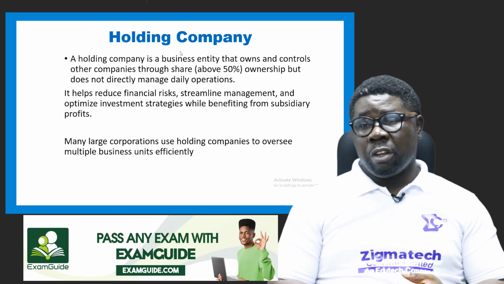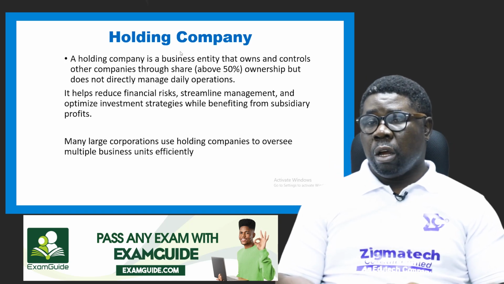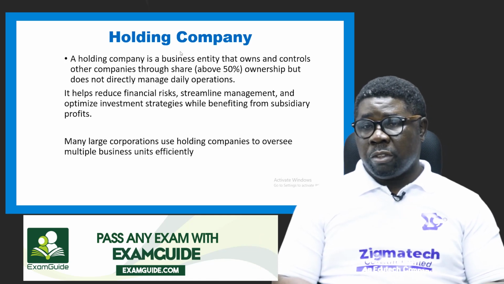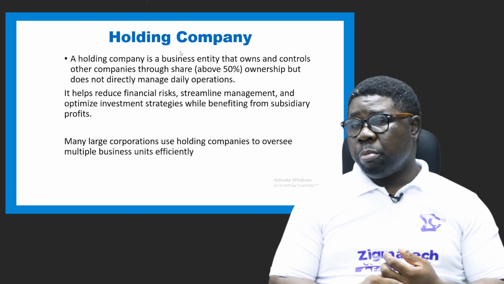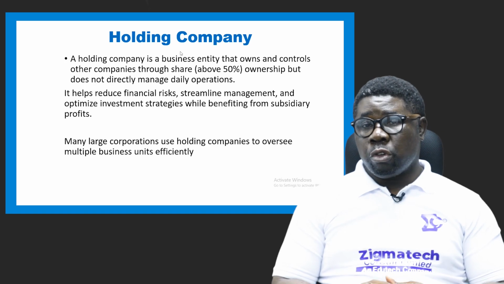Any share ownership that is above 50% gives them a controlling advantage over the business. So once they have 50.1, 50.2, 50.3, or anything above 50%, they have an overriding control over the business.